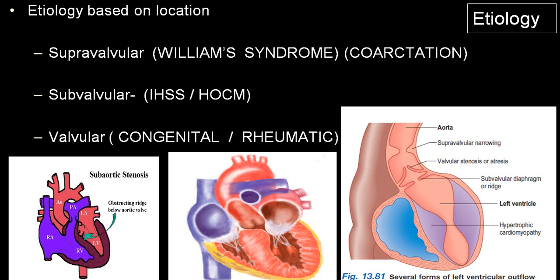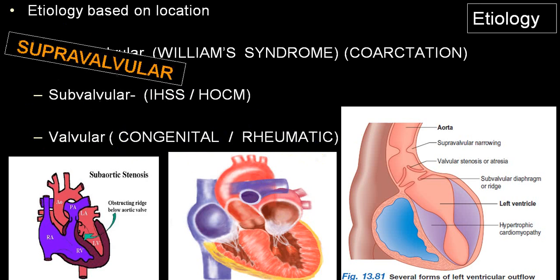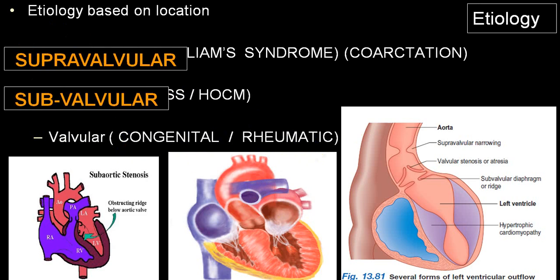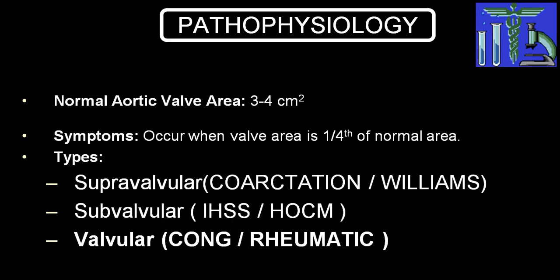Supravalvular is a good number of times called Williams syndrome. We already told you infravalvular or subvalvular, or we even call it infundibular or outlet obstruction, like HOCM, hypertrophic obstructive cardiomyopathy, or idiopathic hypertrophic subaortic stenosis. And the valvular variety can be congenital or acquired. Among acquired, it is rheumatic, and second is degenerative, or we call it atherosclerotic. And congenital is very commonly a bicuspid aortic valve rather than tricuspid or unicuspid. So supravalvular, subvalvular, and valvular.